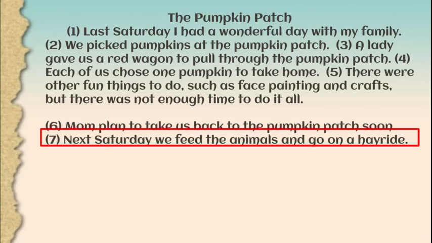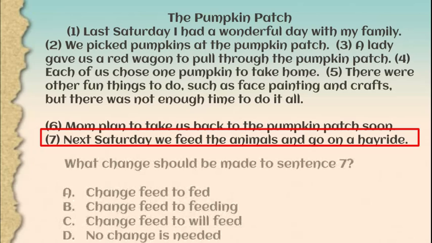Next Saturday, we feed the animals and go on a hayride. What change should be made to sentence 7? A. Change feed to fed. B. Change feed to feeding. C. Change feed to will feed. Or D. No change is needed.